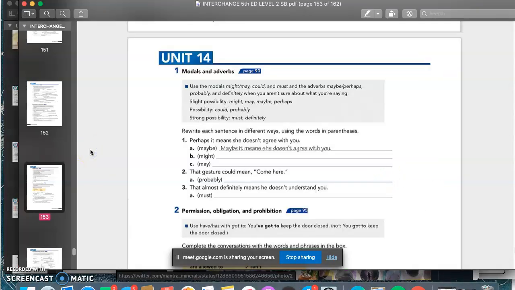What do you have? Probably that gesture told me come here. Well, in this case, you cannot use could because you needed to replace could with probably. So that's why we say that gesture probably means come here, because we are substituting.